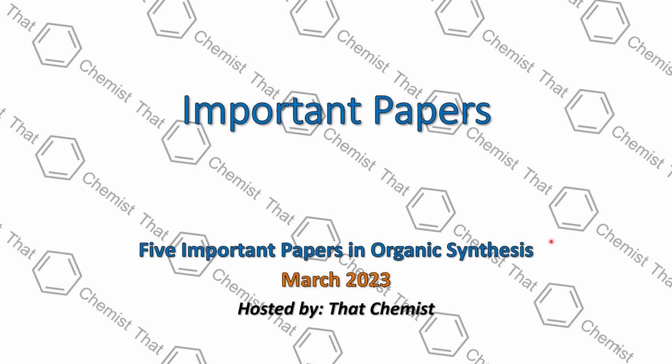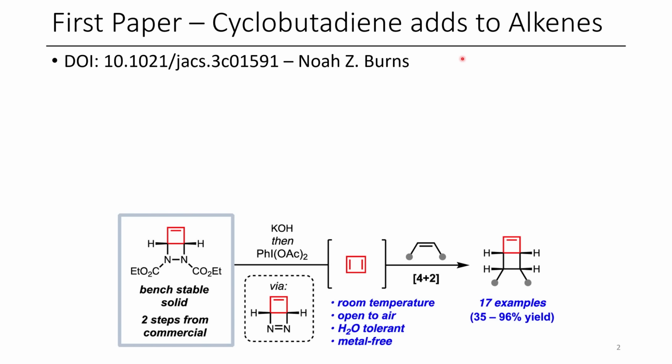Welcome back, I'm that Chemist, and today we have 5 important papers in organic synthesis for the month of March 2023. The first paper for today is this paper where they add cyclobutadiene to alkenes.